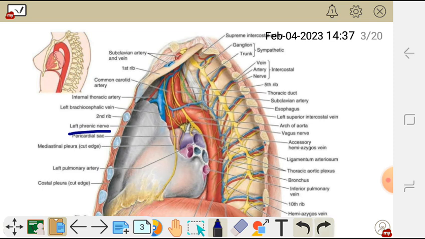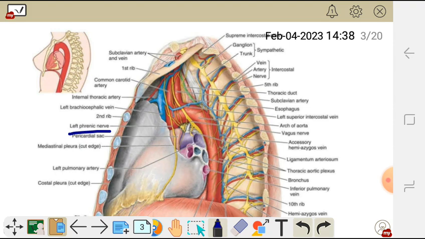When you look at this diagram, you see that the phrenic nerve is related to the arteries, which is the descending aorta, and then we also have this common carotid artery there, which are going up. So the left phrenic nerve is related to the left arteries.